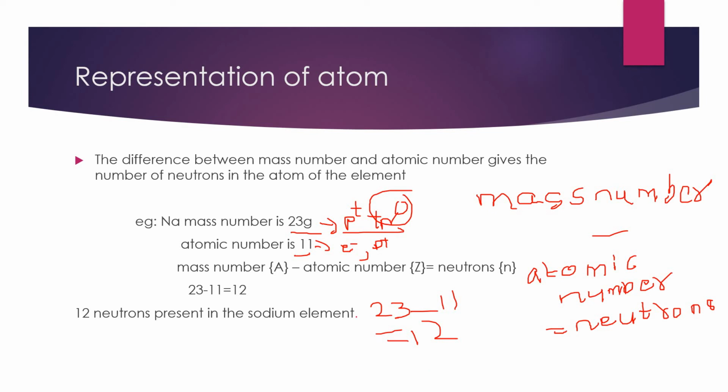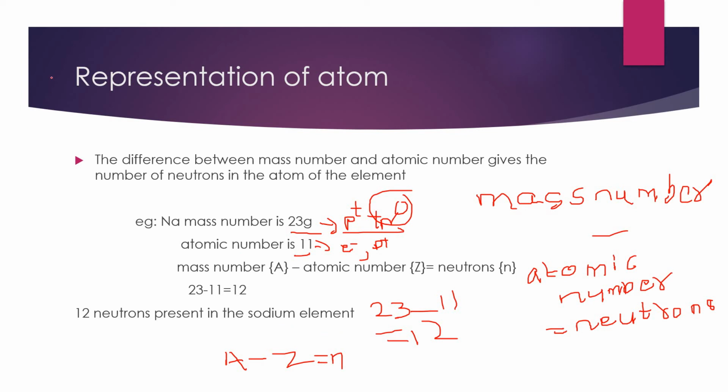By this, neutrons were calculated. The mass number symbol is A, the atomic number symbol is Z, and the neutron symbol is N. I wrote A as capital, Z as capital and N as small. A minus Z equal to N. This is another formula. 23 minus 11 equal to 12. 12 neutrons are present inside the sodium element.